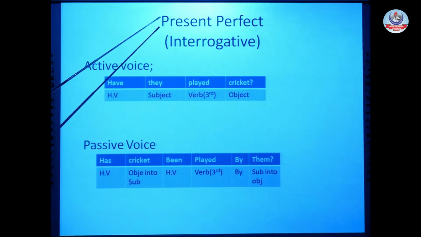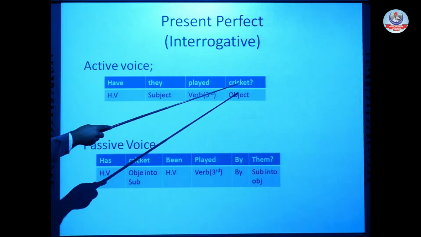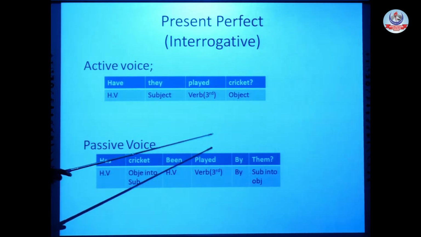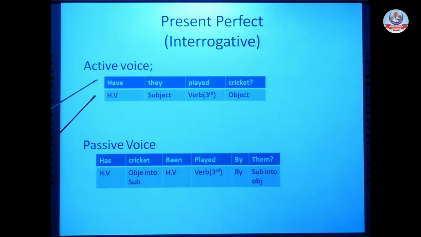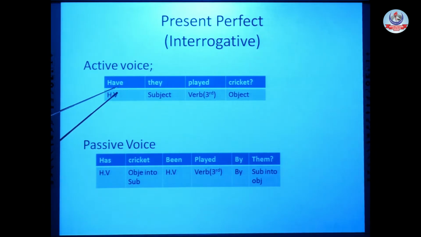It is a present perfect tense. Have they played cricket? Has cricket been played by them? Remember another thing which is very important to know. Here we are using have because our subject is they, which is plural. For plural, it is the rule that we always use a plural helping verb. And here our subject is cricket, which is a singular subject. So for singular subjects, it is the rule that we use has or any other singular helping verb according to the tense. Here we know our helping verb for passive voice is has been or have been.